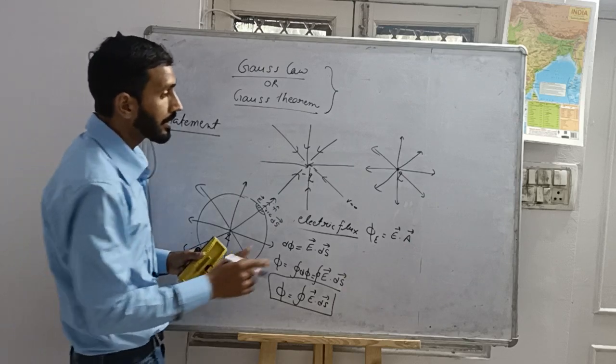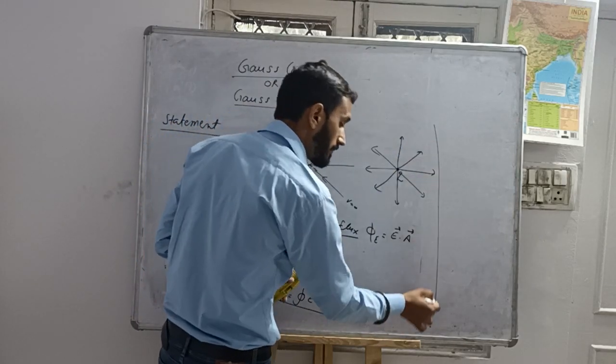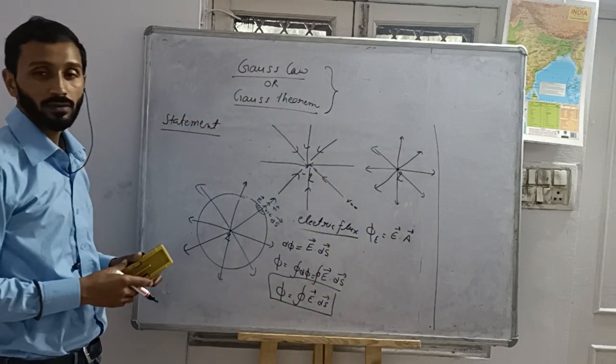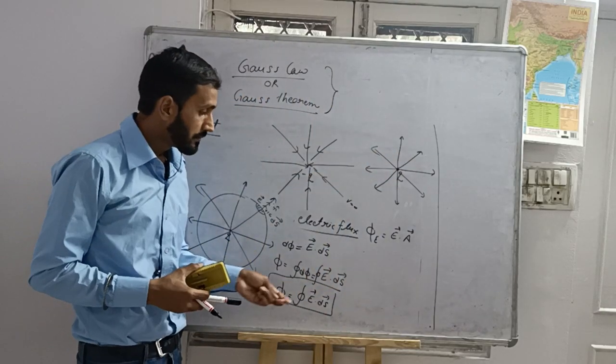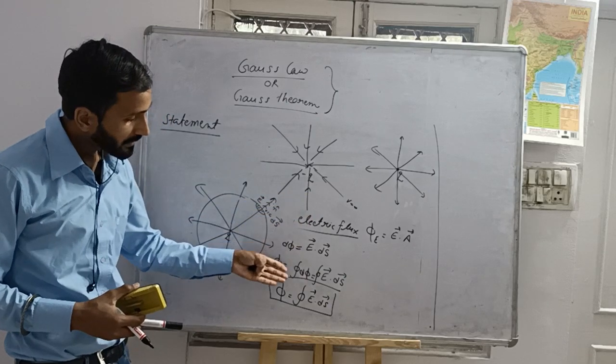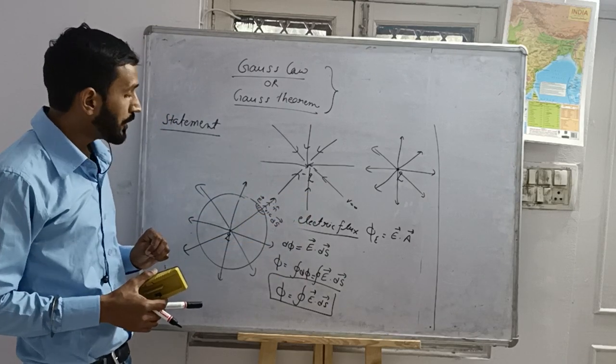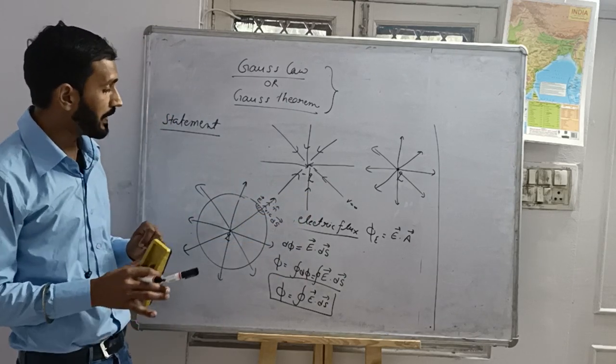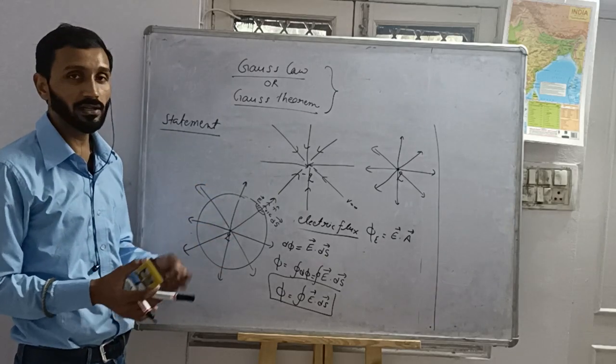But according to Gauss law, there is no need to do the lengthy calculation. We can find out the electric flux of the closed surface area in just a single step.